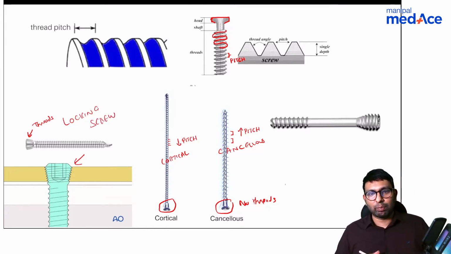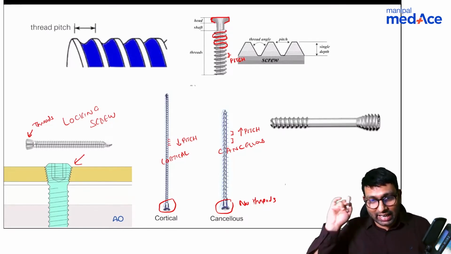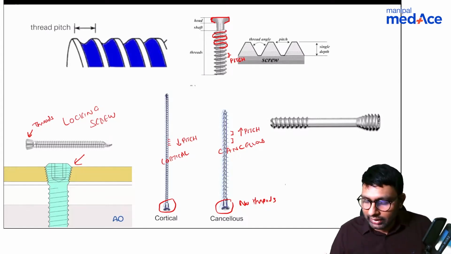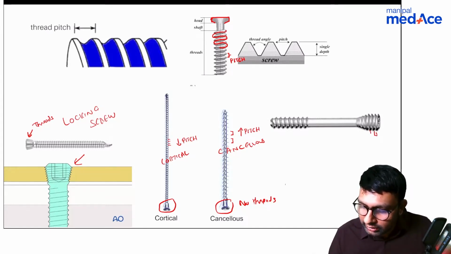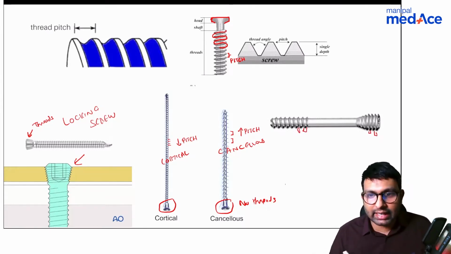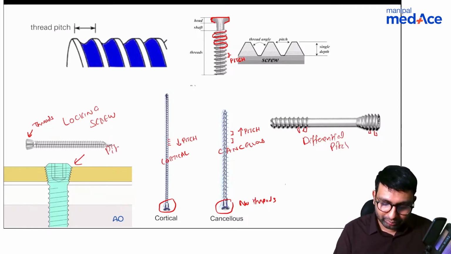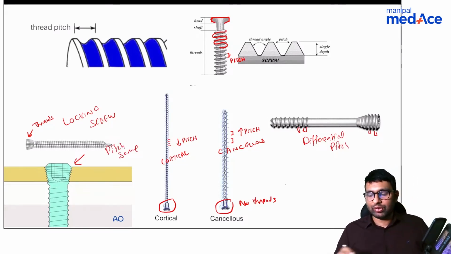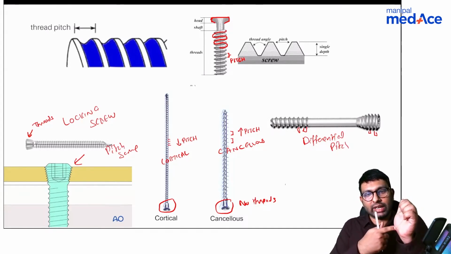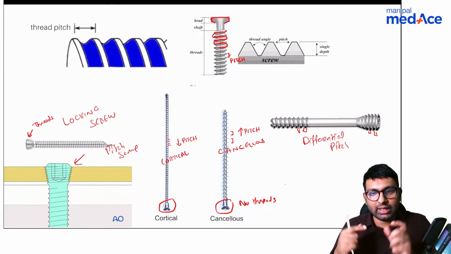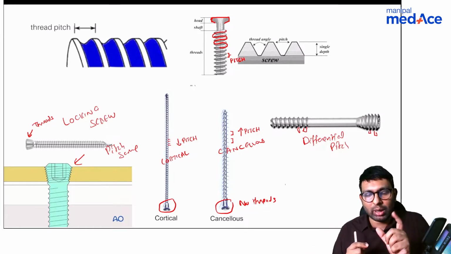Now let's talk about another implant. This implant here. Can you see the head also has threads in them? But can you see that the pitch between these threads and these threads are different? So there is a differential pitch. Here the pitch is same. Why is this differential pitch there? Because when we want to fix small bones like a scaphoid bone fixation, we do it percutaneously. We don't reduce the bone and then fix it. With the screw itself, we want the fixation to happen, the reduction to happen.